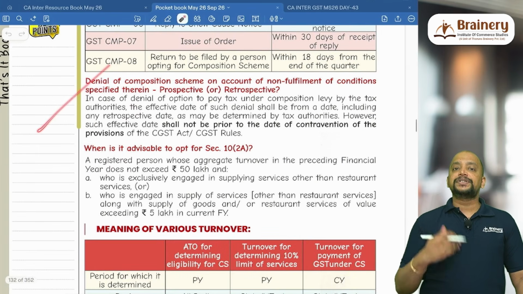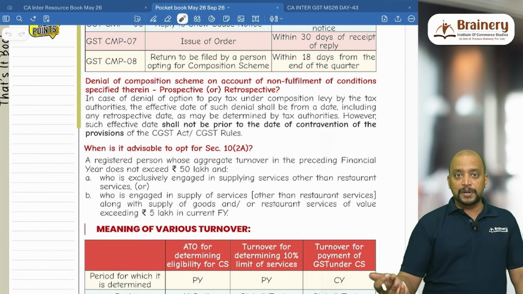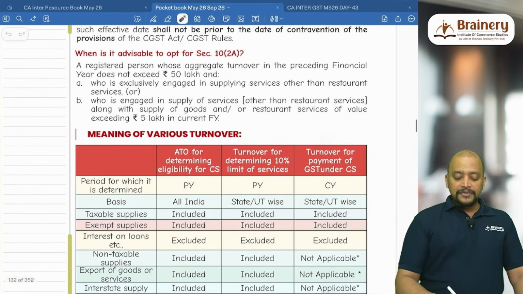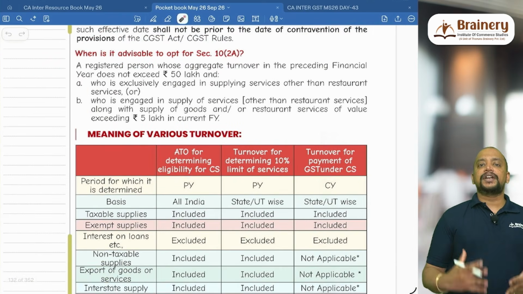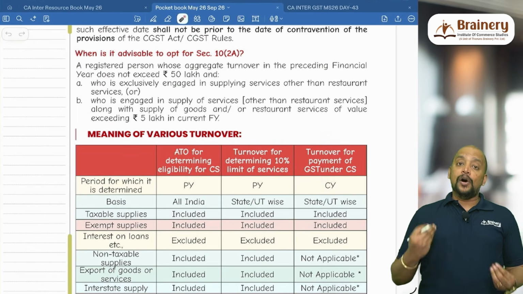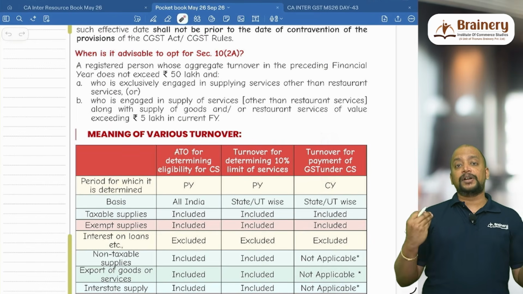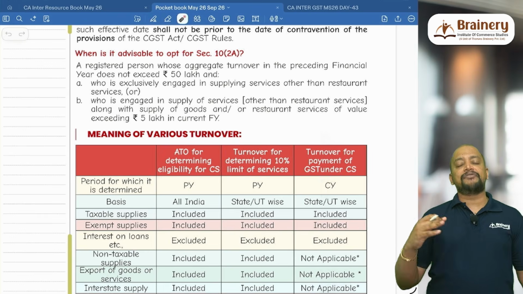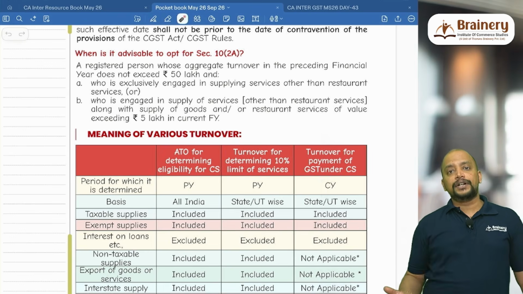So denial of composition scheme, we have already seen, can be either prospective or retrospective, but not before the date of contravention of provisions. When is it advisable to opt for 10(2)(a)? Whenever 10(1) is not applicable, meaning if I am a service provider other than supply of food, or if I am a manufacturer, trader or supplier of food, but I want to render services beyond 10% of turnover or 5 lakhs, whichever is higher, I can go for 10(2)(a).